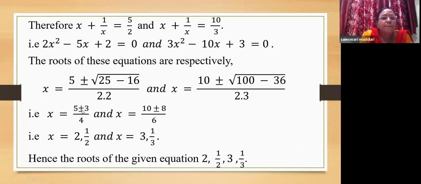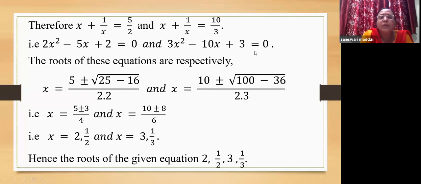So 5 plus 3, 5 plus 3 is 8 by 4. 8 by 4 is 2. And again 5 minus 3 is 2. So 2 by 4 gives us 1 by 2. So here the first equation gives us the roots 2 and 1 by 2.